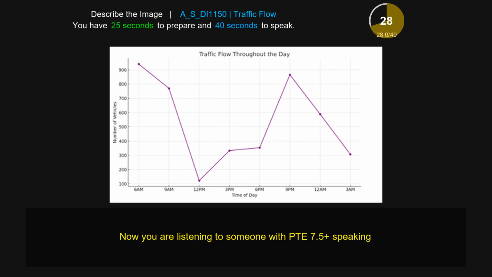It also shows that at 9 a.m. it is 750 and at 3 p.m. it is about 350. In conclusion, this line graph shows traffic flows throughout the day.